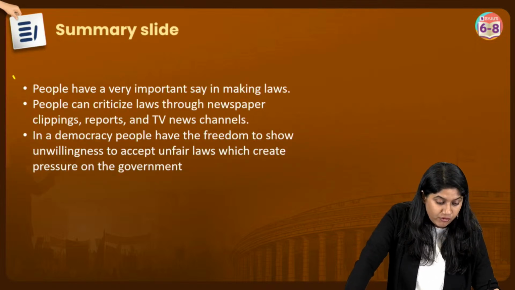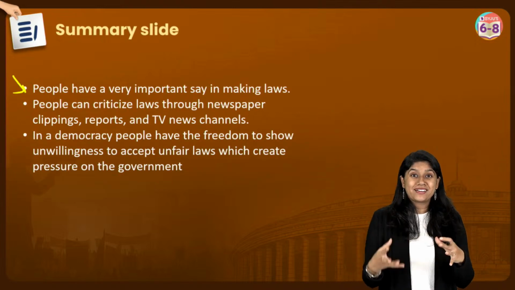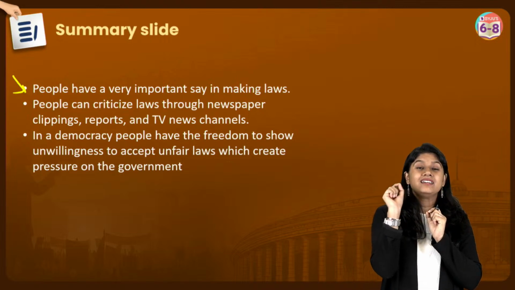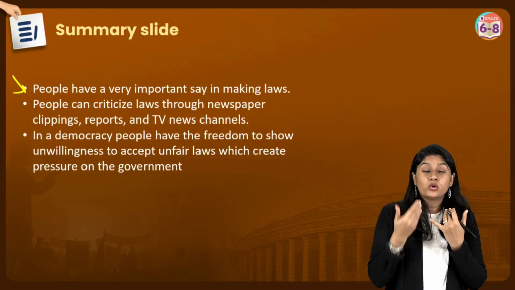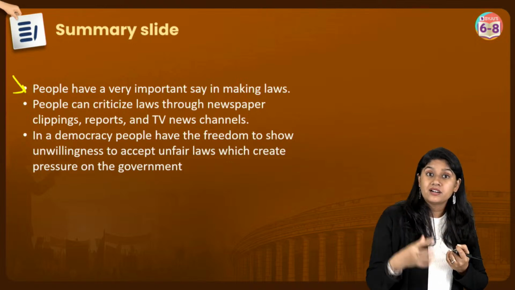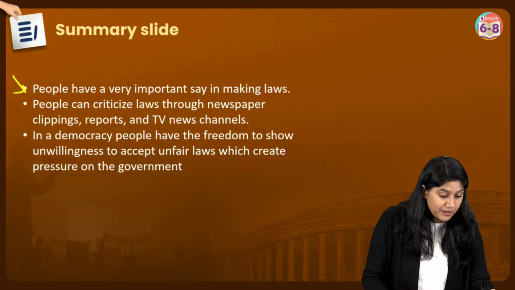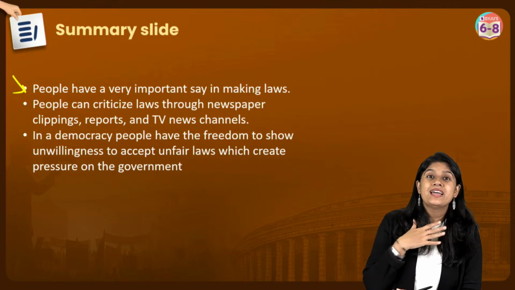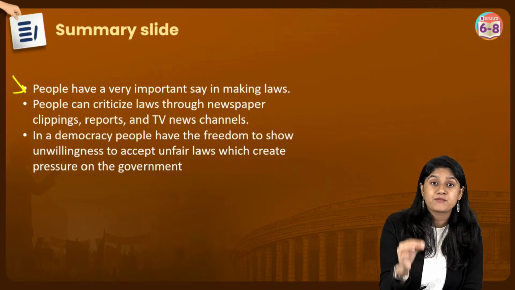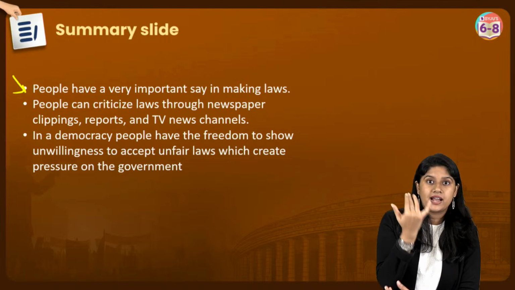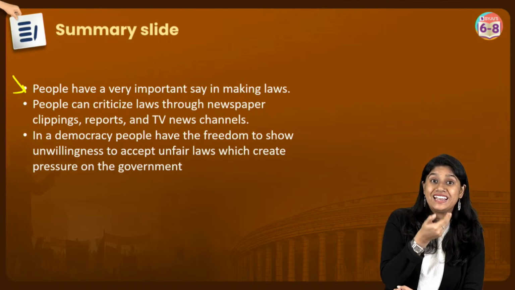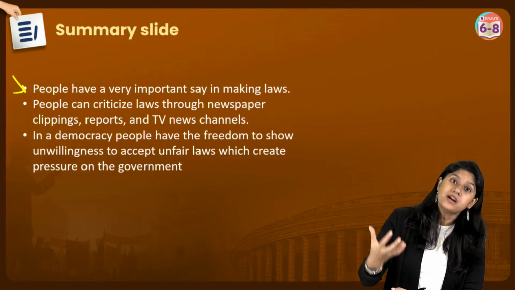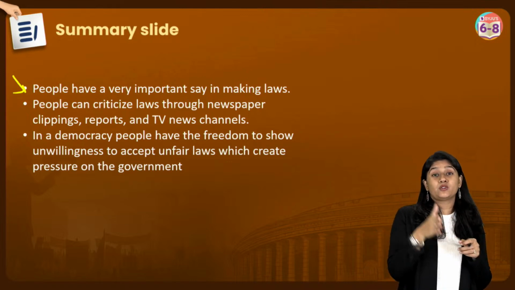Ending with it, people have a very important role in law making. They have a very important role to select the correct leader, right? Who can actually represent them, their communities, their ideas. If people are not involved, laws and policies will not be able to help us. It is a very, very important step for every citizen that once they have the voting right, that is after 18 years, they should vote. They should elect an individual who is capable of making laws and policies for the betterment of the country and